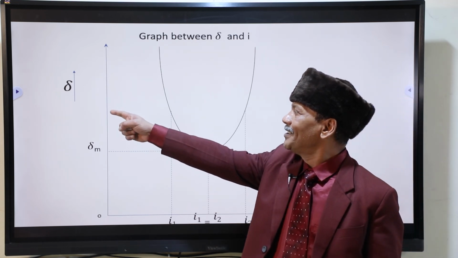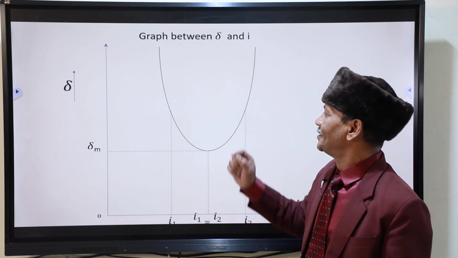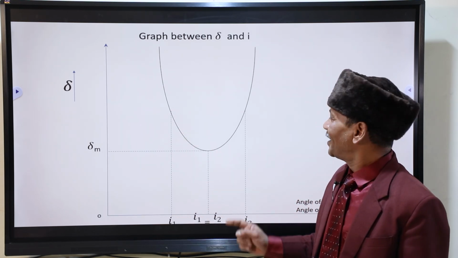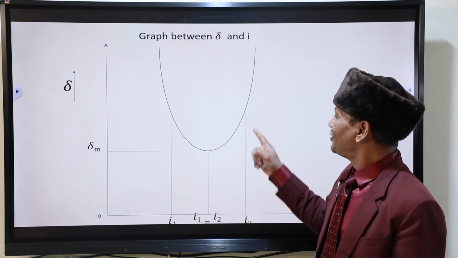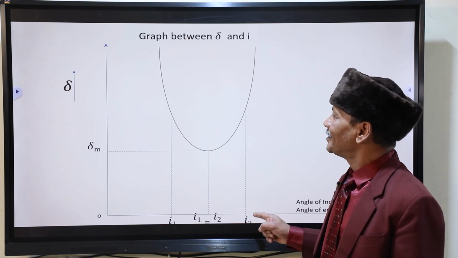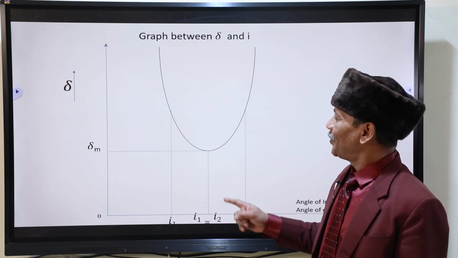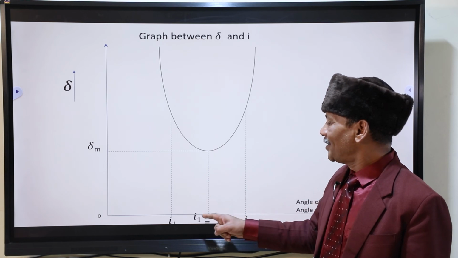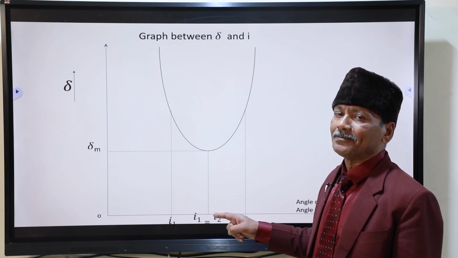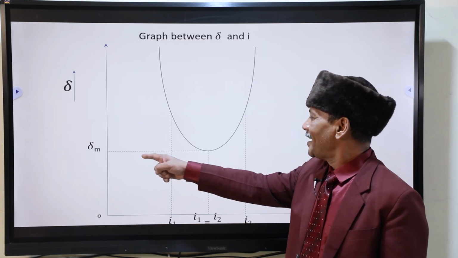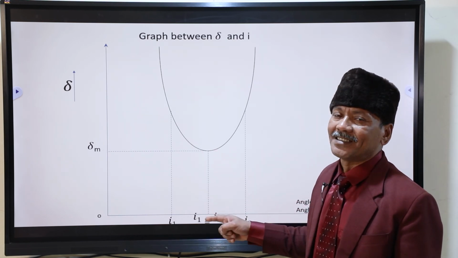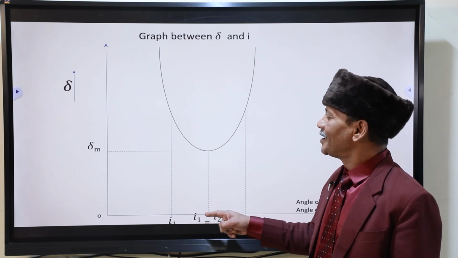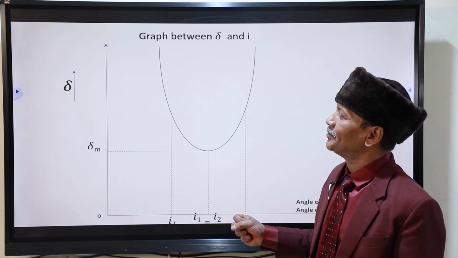For certain angle of incidence, you can see there are two angles. For this angle of deviation, this is one I1 and this is I2. Actually, I2 is nothing but angle of emergence since path is reversible. For minimum angle of deviation, you will see I1 and I2 will become same. Corresponding to this angle of deviation, only one angle of incidence. Means angle of incidence and angle of emergence, they will become the same. So that is the graph.